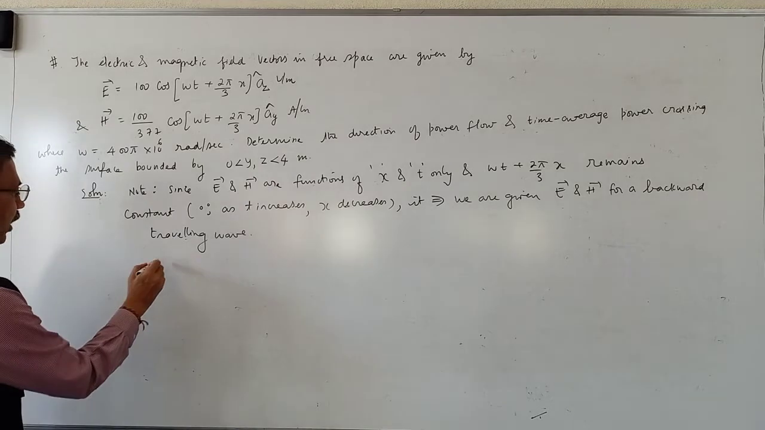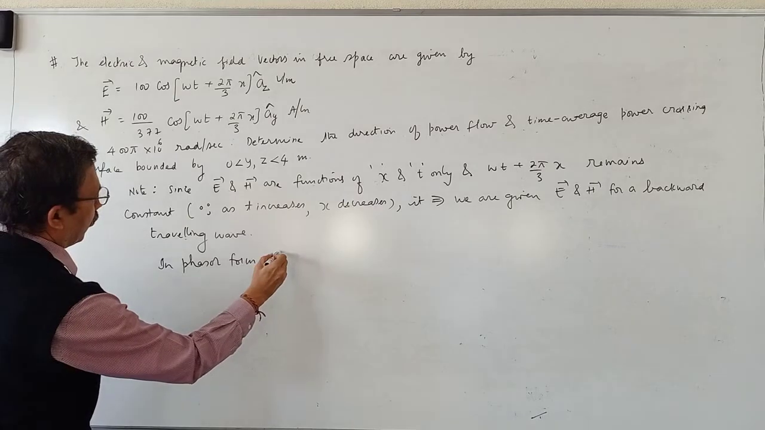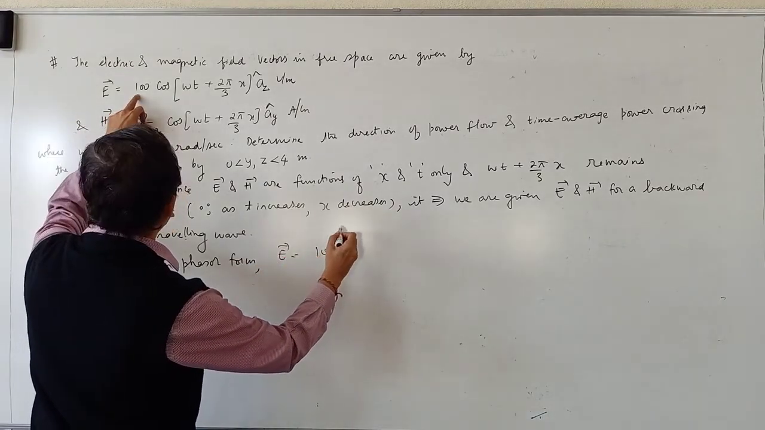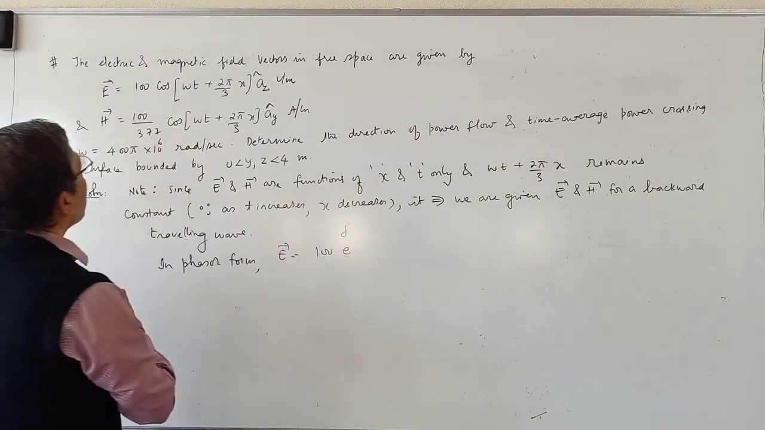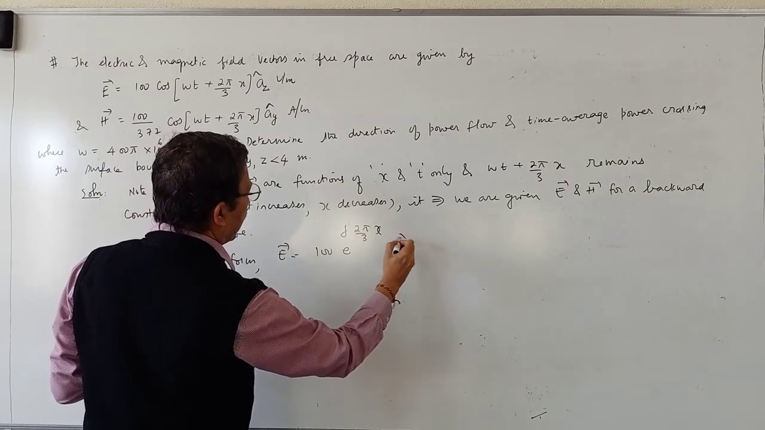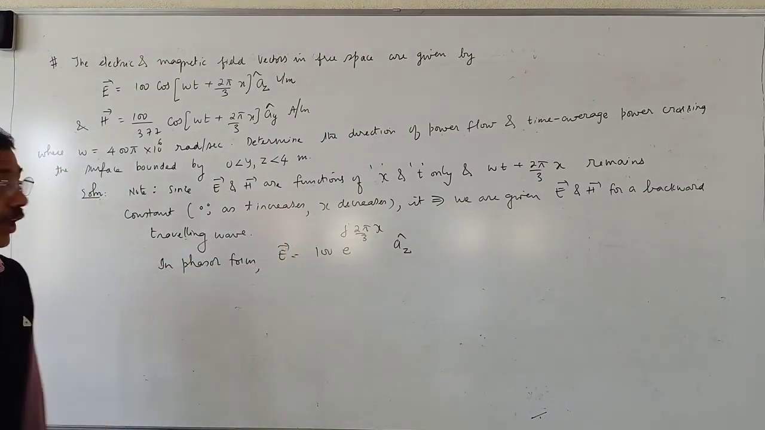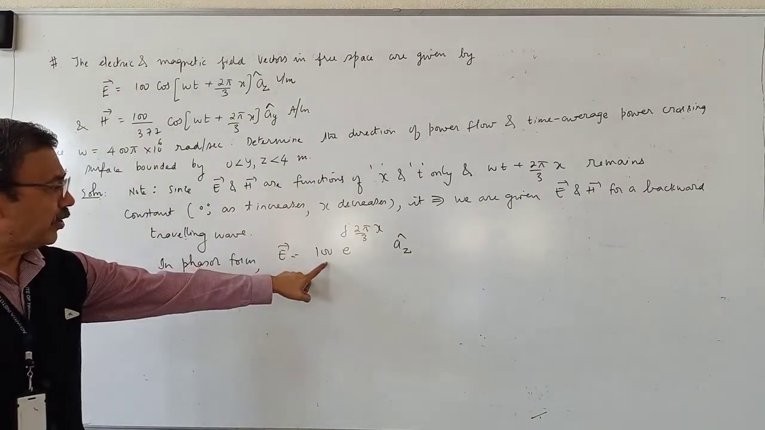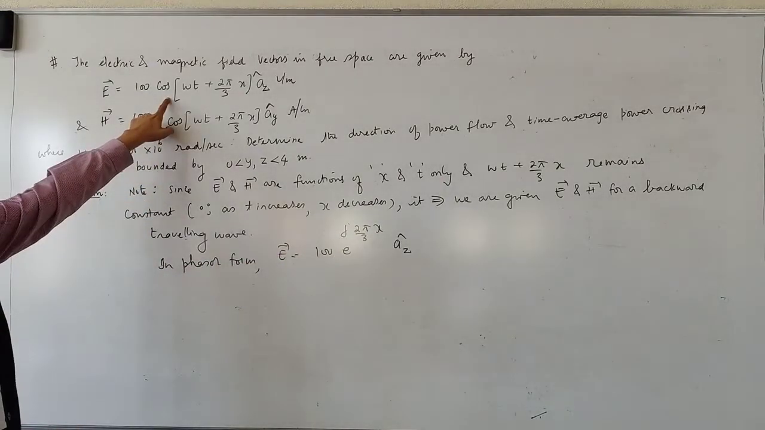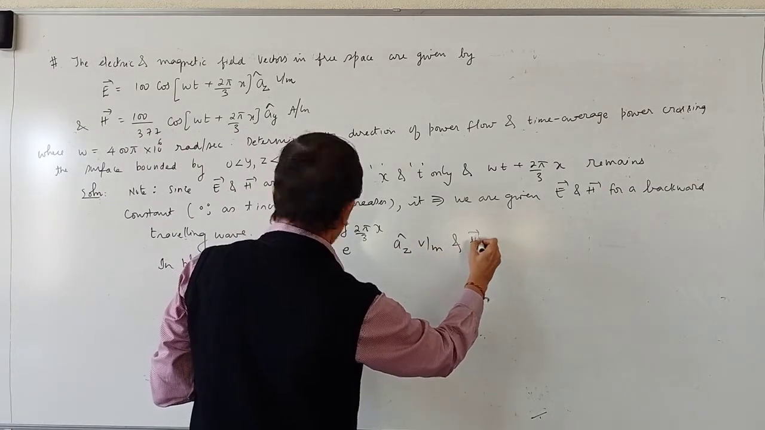Next, in phasor form, vector E is equal to what? 100 e to the power j 2 pi by 3 into x into az cap. Phasor form will have only space variation, it will not have time variation. If you multiply this phasor form by e to the power j omega t and take the real part, you will get this expression, volts per meter, and vector H is equal to